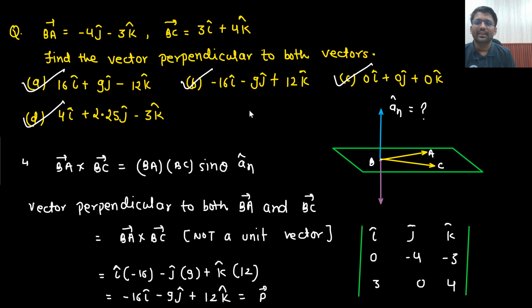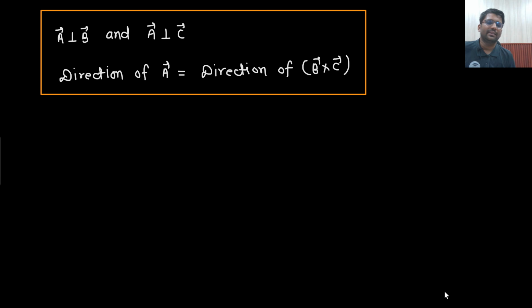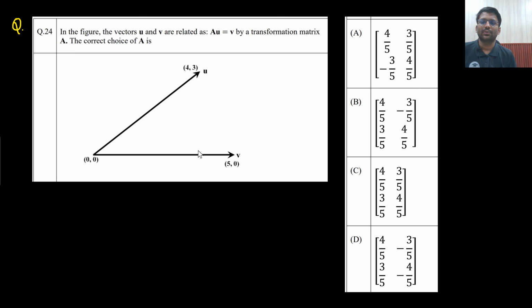Once I know the direction, for magnitude I can divide by 4, multiply with 4, multiply with minus 1, I can multiply with 0 as well, because the 0 vector will always be perpendicular to all the vectors. Is that clear or not? Absolutely clear. Let's go to the next question.